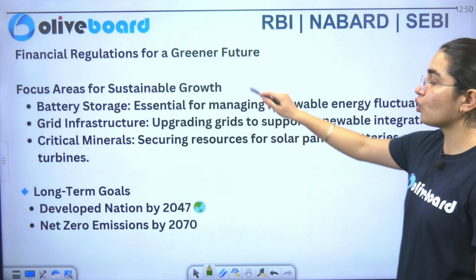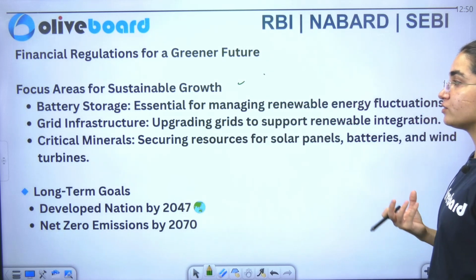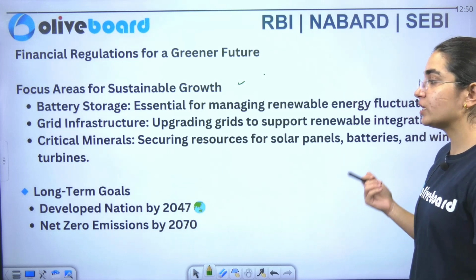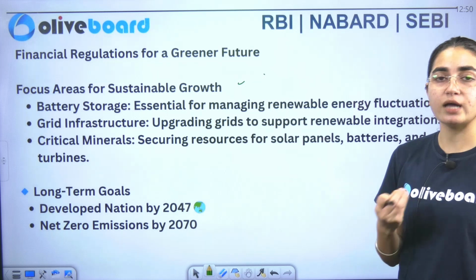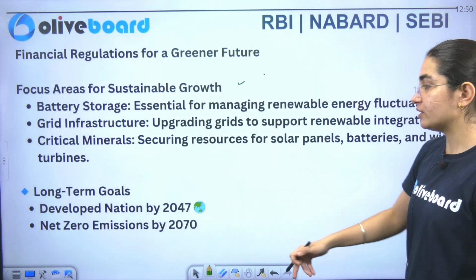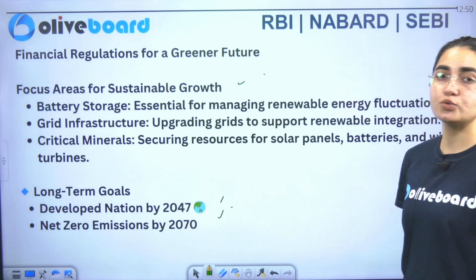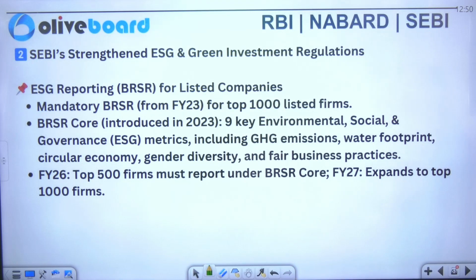Now we have a focus on growth sustainability, or you can say sustainable growth. It includes battery storage, grid infrastructure as well as critical minerals also, which will ensure that we are achieving our long-term goals, whether it is about becoming Aatmanirbhar Bharat or a developed nation, that is Viksit Bharat 2047 and net zero emission 2070 also. Now we have ESG reporting for the listed companies, so you can see the data here.